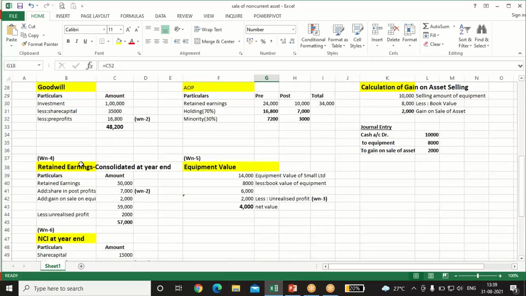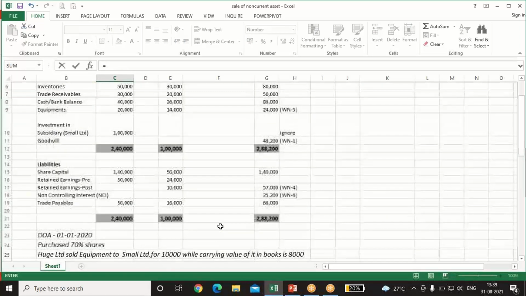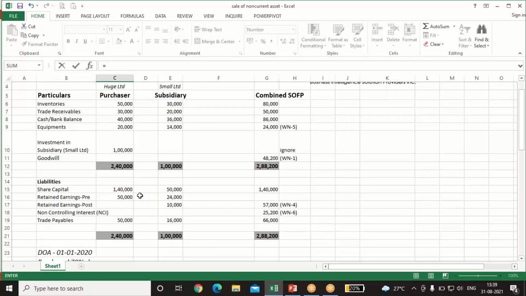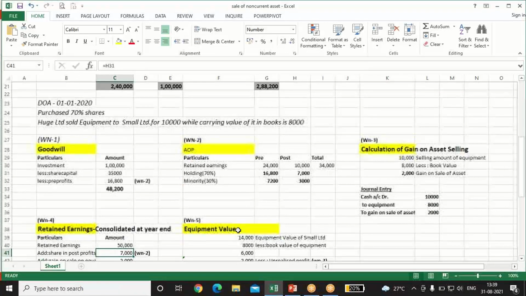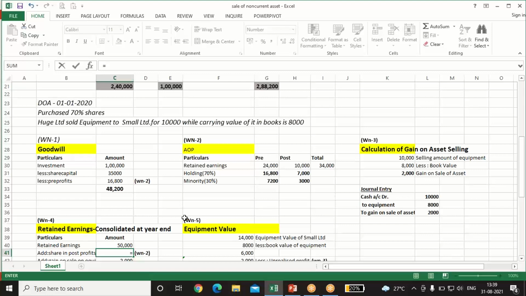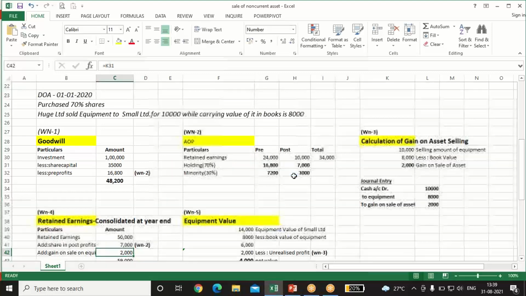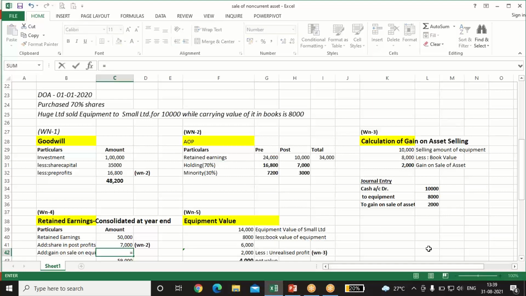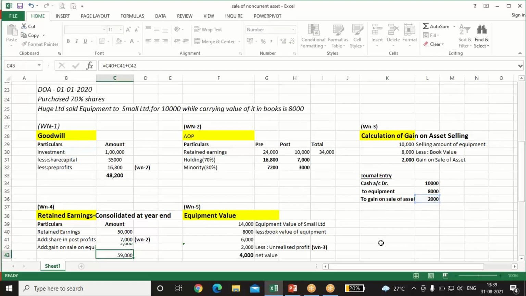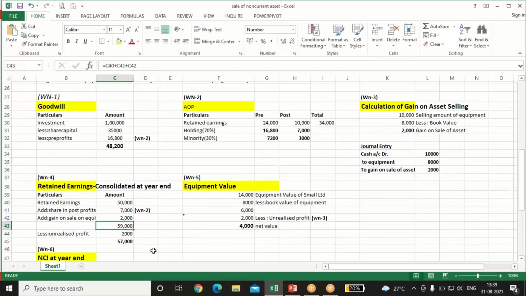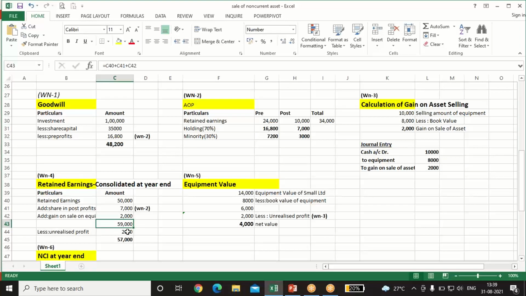Now we'll do the calculation of retained earnings. Retained earnings of the holding company is 50,000. Share in post profit is 7,000. This gain on sale of asset will also come here, because obviously it will increase my profit and loss account. So the total is 59,000.